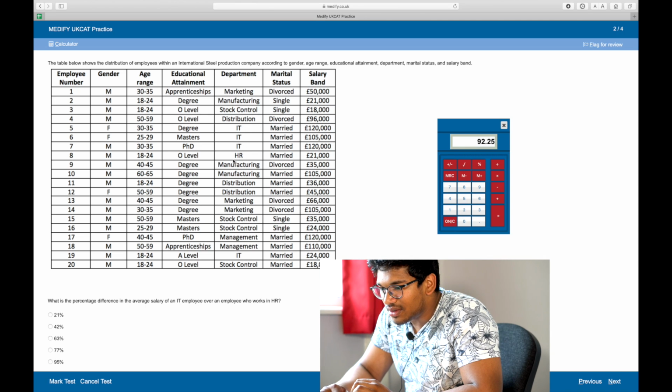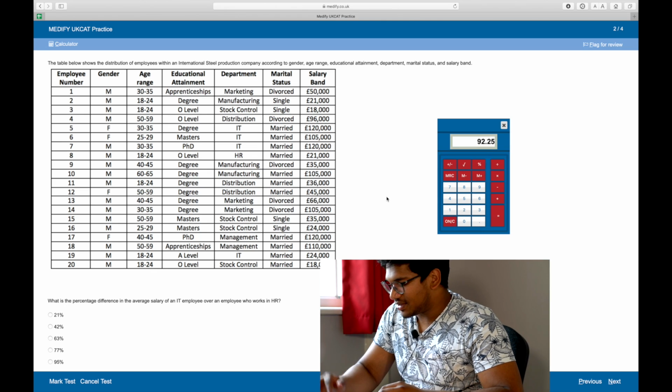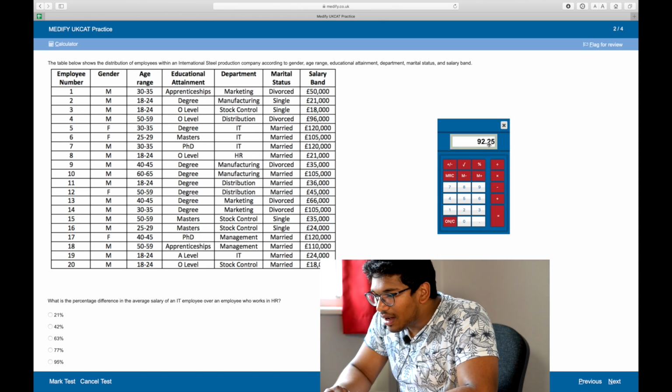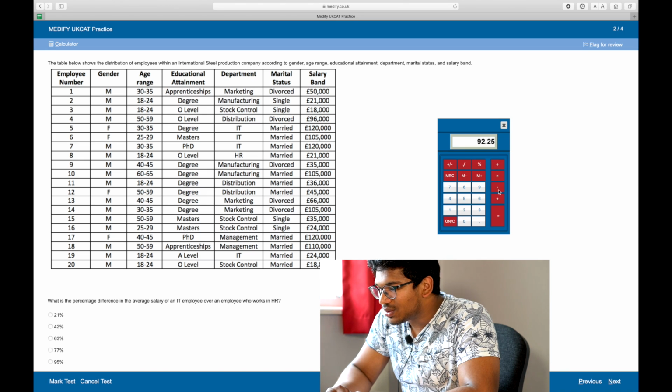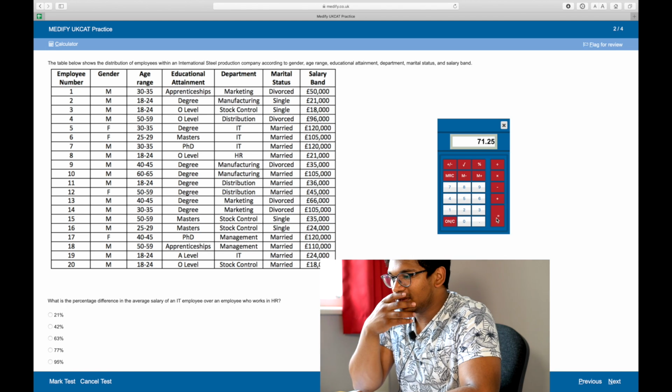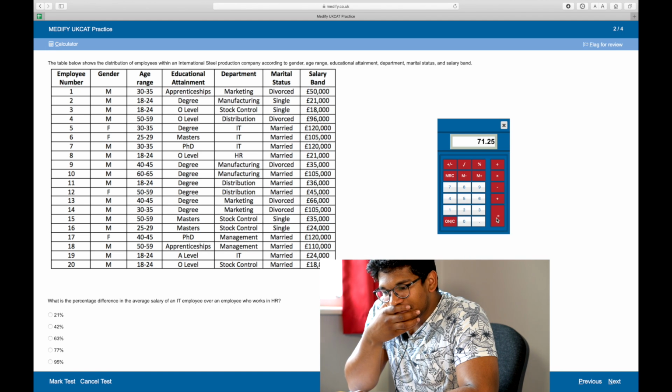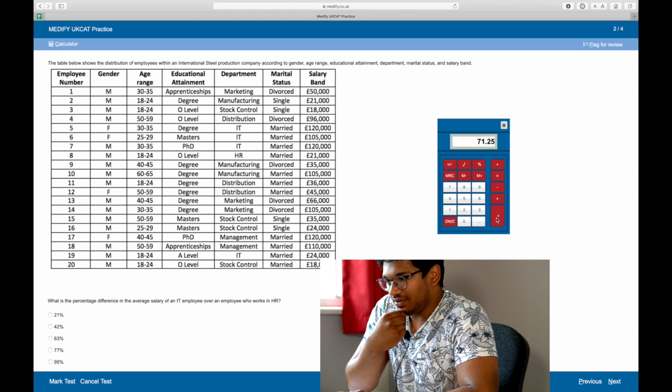Then the HR employee, human resources, there is 21,000. Now, for percentage difference, it's 92.25 minus 21 equals 71.25.